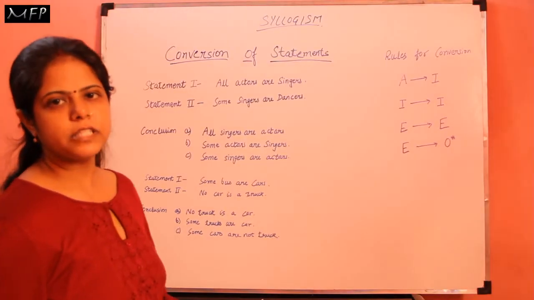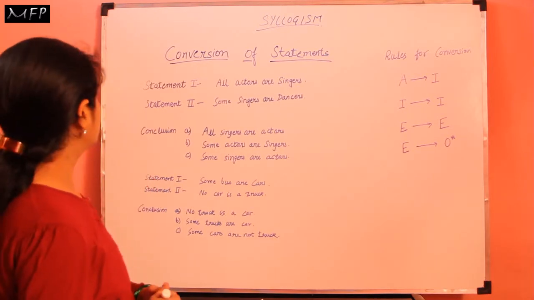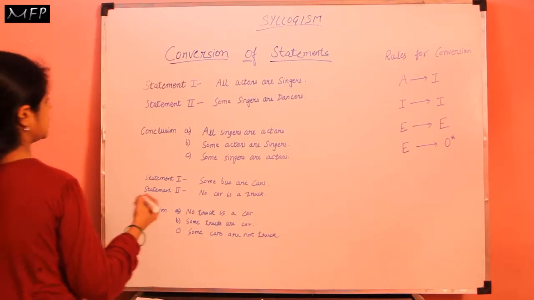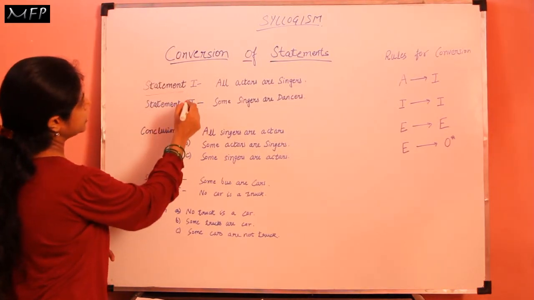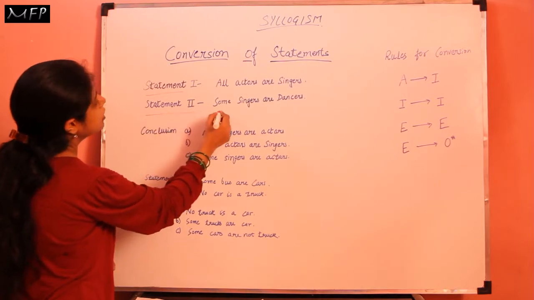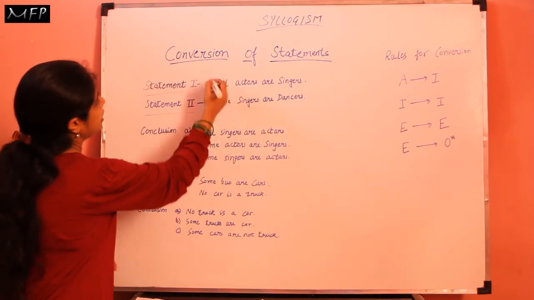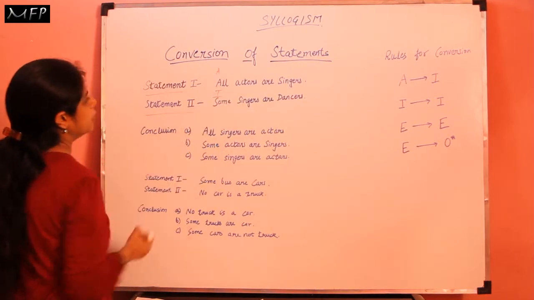Now let us solve some examples to make the rules for conversion more clear. So let us see examples. The first statement is all actors are singers, and the second statement is some singers are dancers. This is the A-type statement and this is the I-type statement.